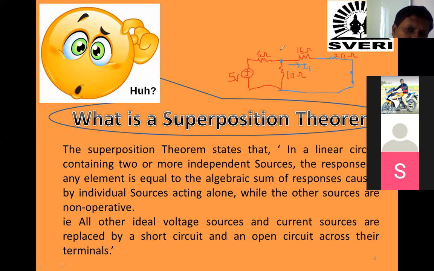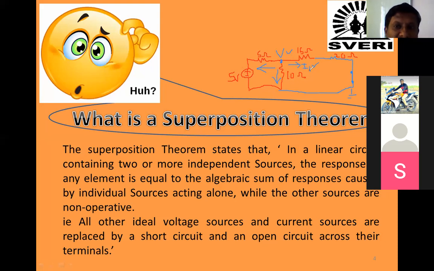First of all, you can find out this voltage. This is outgoing, this is outgoing, and this is outgoing. You can mark V minus 5 divided by 5, V minus 0 divided by 10. Next, V minus 0 divided by the addition of these two resistors, that is 35. So V you can get from that equation. Once you get V, V divided by 35 will give you the answer of I1. So nodal analysis we can use here.